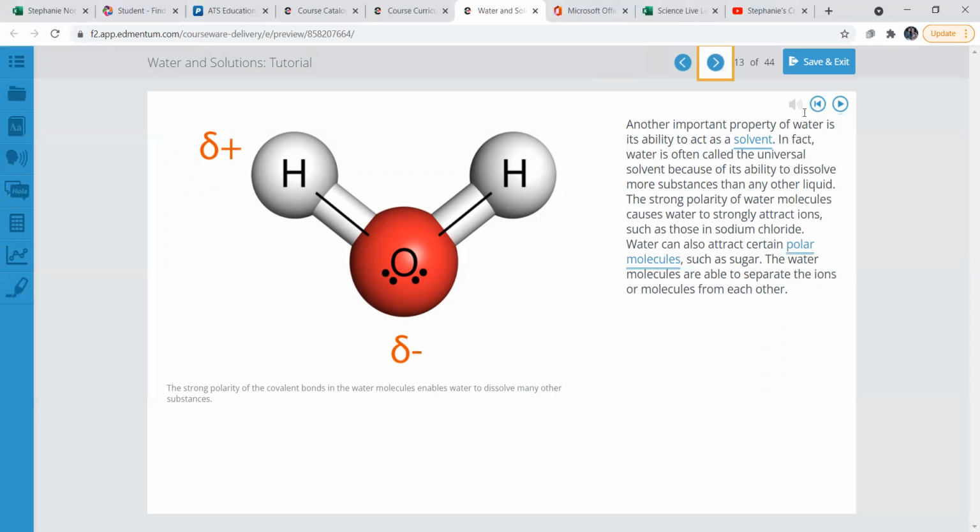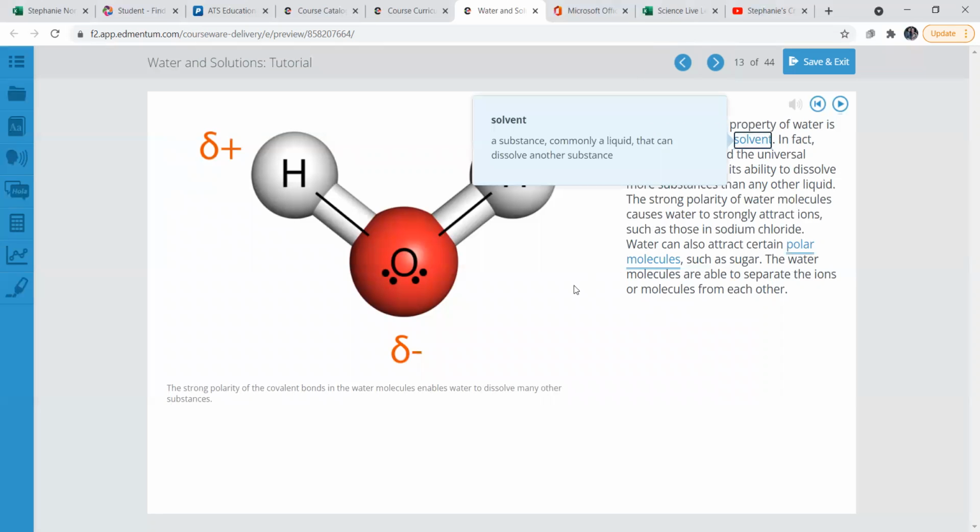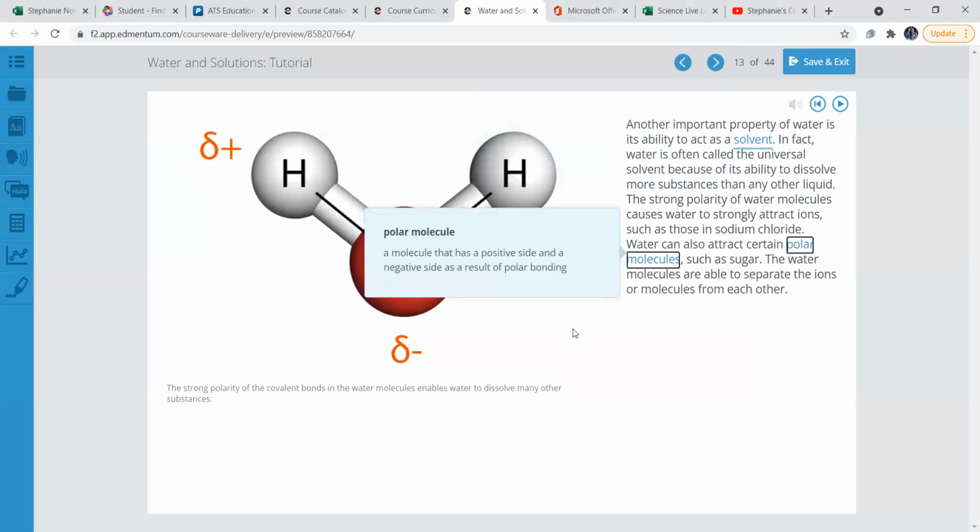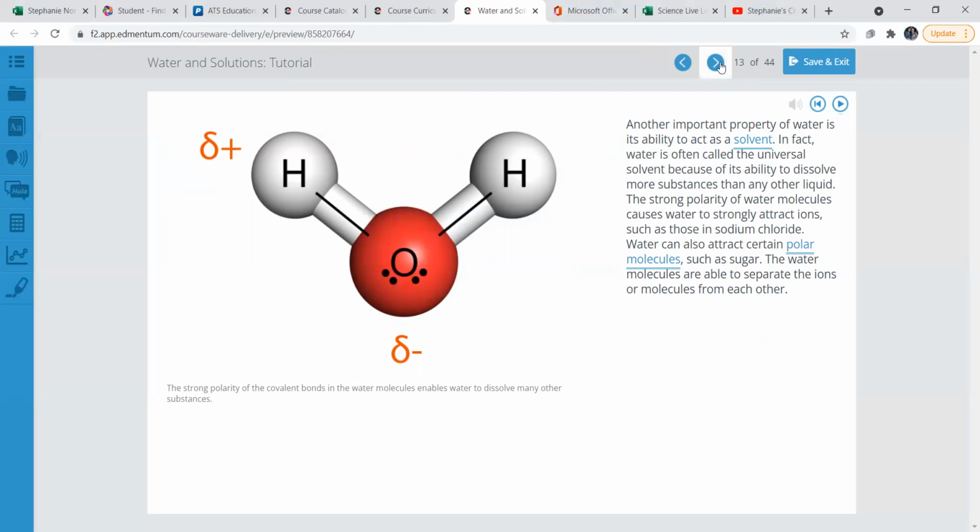We use water for everything. Solvent. A substance, commonly a liquid, that can dissolve another substance. Well, water is certainly pretty special. Polar molecule. A molecule that has a positive side and a negative side resulting in a polar bond. Water has a polar bond. Fun fact.